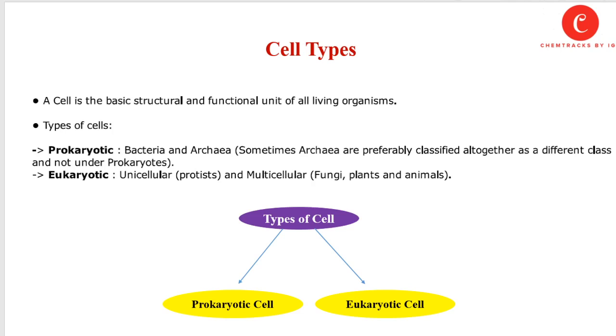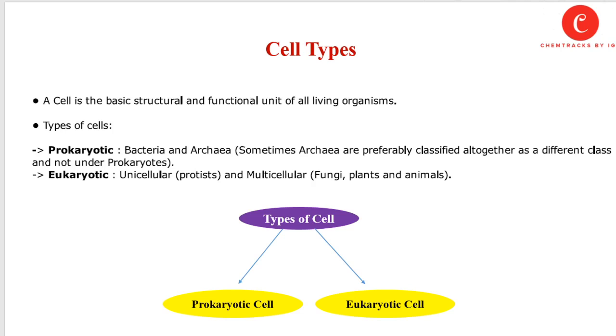Basically, prokaryotic cells are the type of cell in which there is no true nucleus, and nuclear material is not organized in a specific organelle. Prokaryotic cells basically lack organization. All bacteria and some archaea are categorized under prokaryotes. Some archaea are preferably classified altogether as a different class and not under the prokaryotes.